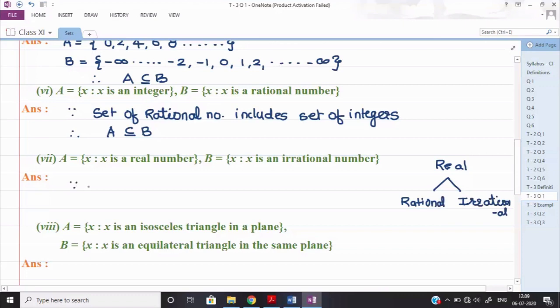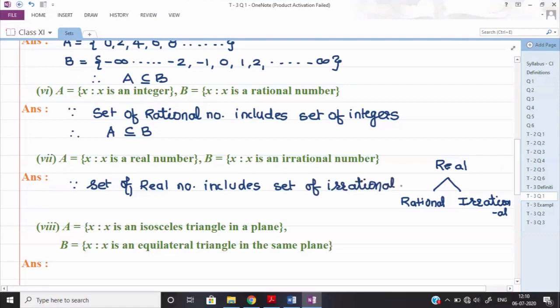Since the set of real numbers includes the set of irrational numbers,